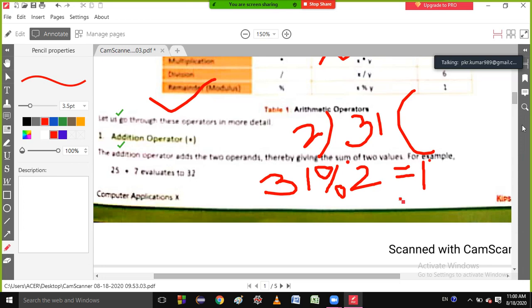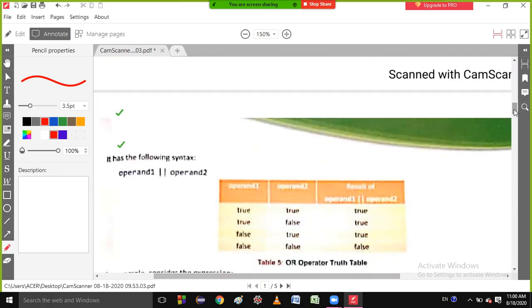As I explained, the binary operator means the operator which works on two operands. Students, can you tell me that the arithmetic operator works on two operands? Is it correct or not?